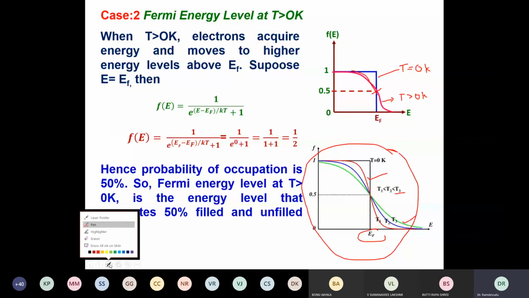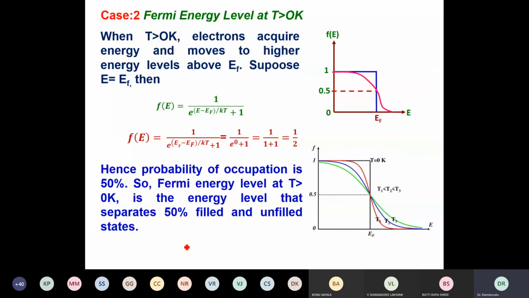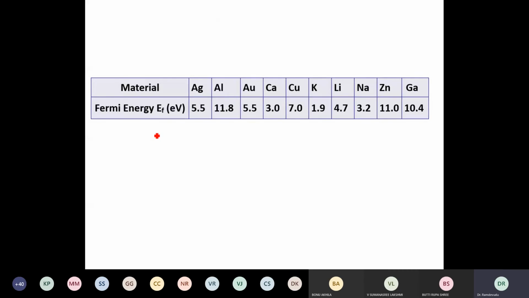Therefore, the Fermi energy level is not a constant. It may change from material to material. It also changes with temperature, and with the doping, etc. If you know the reference Fermi energy level, you can calculate the energies of other particles which are above or below it. This is an example for some of the materials and their respective Fermi energy levels in electron volts.